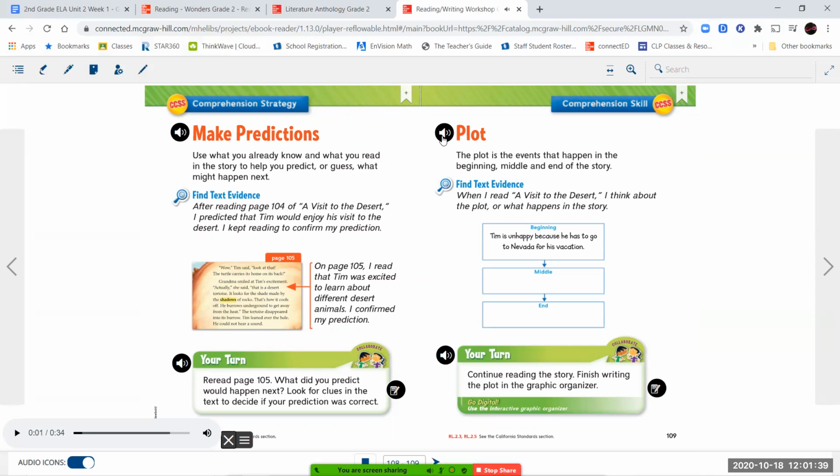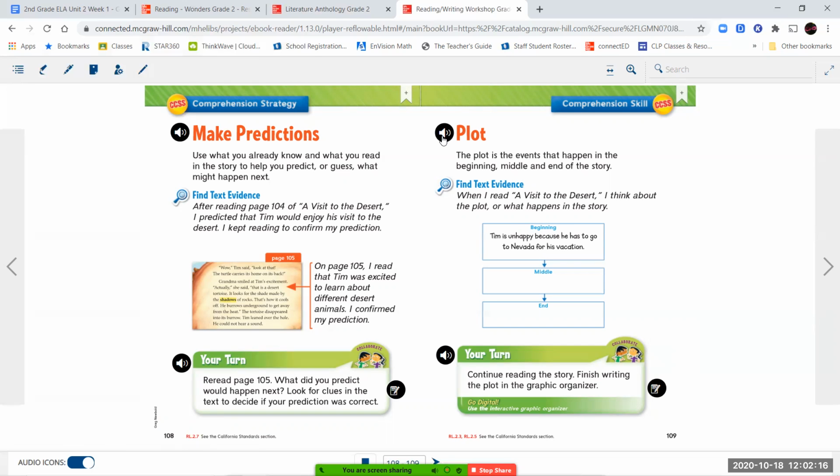Character, setting, plot. The plot is the events that happen in the beginning, middle, and end of the story. Find text evidence. When I read A Visit to the Desert, I think about the plot, or what happens in the story. Graphic organizer. Beginning. Tim is unhappy because he has to go to Nevada for his vacation.